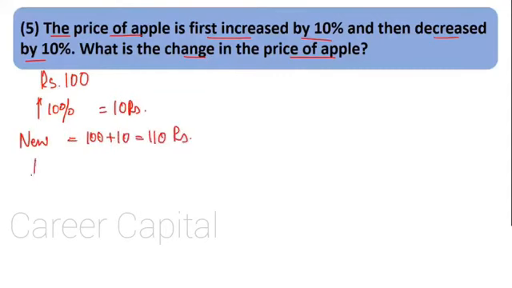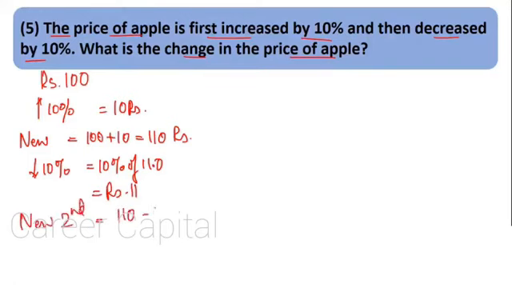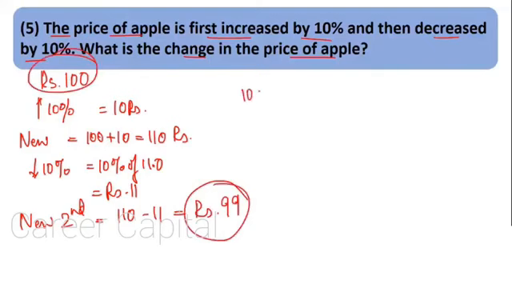Now the price is decreased by 10%. What is now 10% of the new price? That is 10% of 110, simply put a decimal, that is rupees 11. So 11 rupees price has been reduced, right? So what is the new second price? The final price 110 minus 11, that is rupees 99. What have they asked? What is the change in the price of apple? Original price 100 rupees, now 99. What is the change? 100 minus 99 equal to rupee 1. So the change in price of apple is rupee 1.